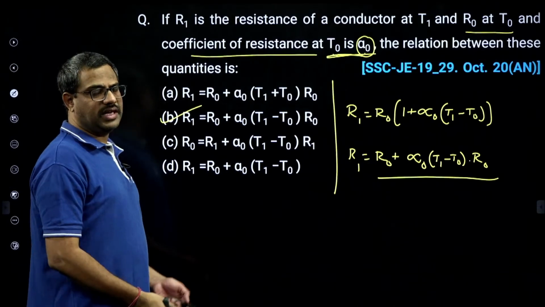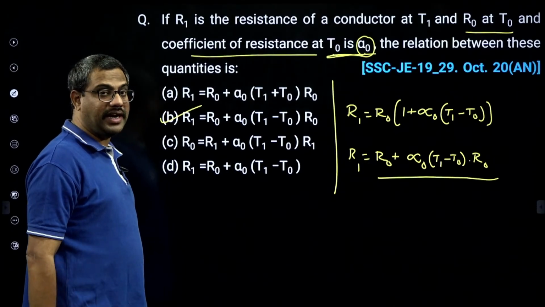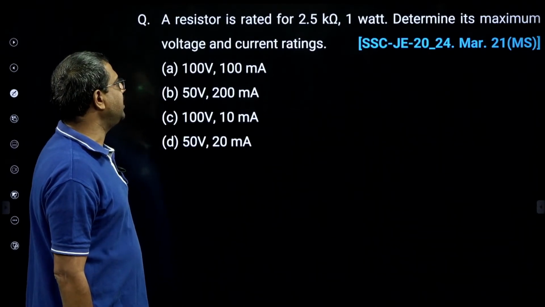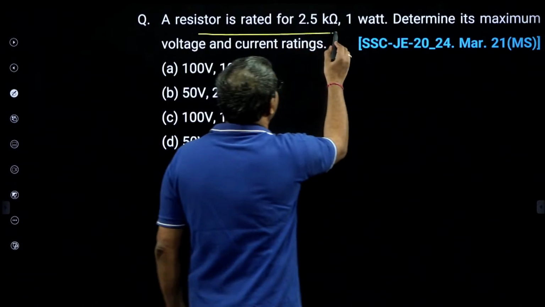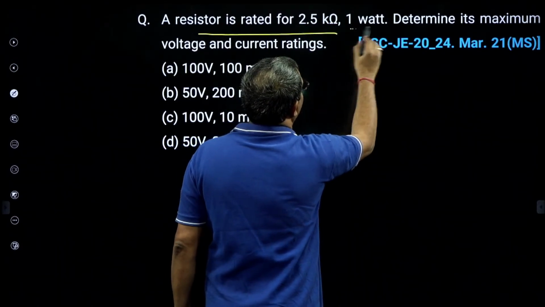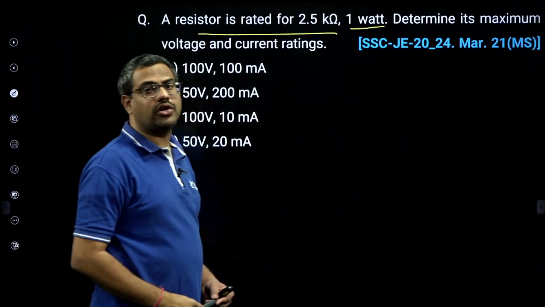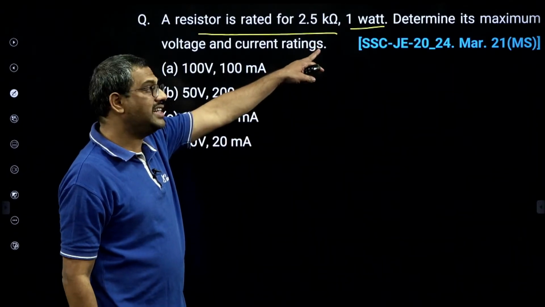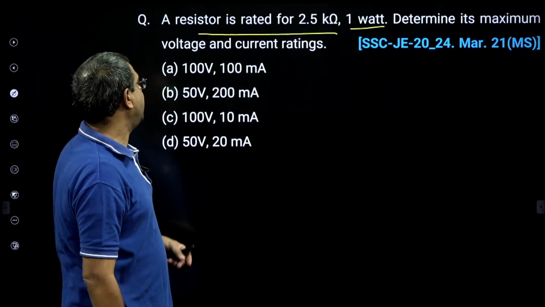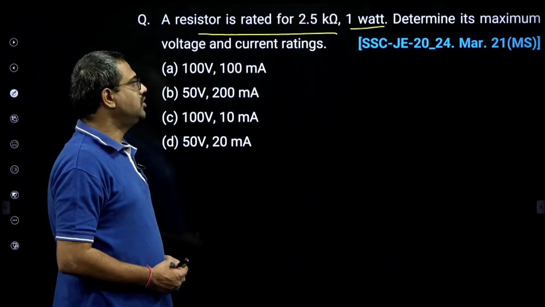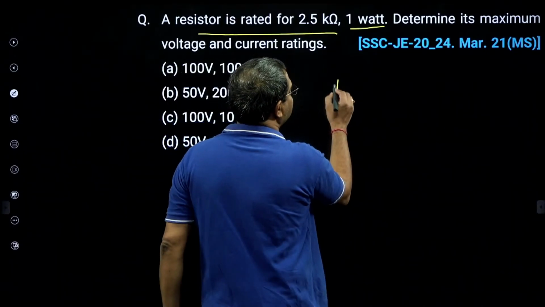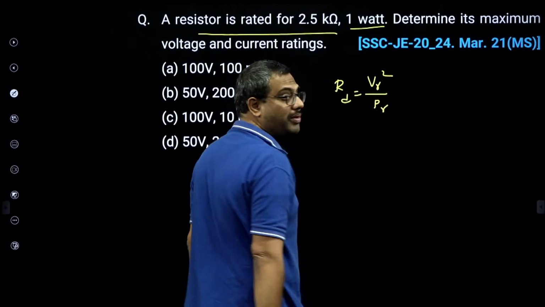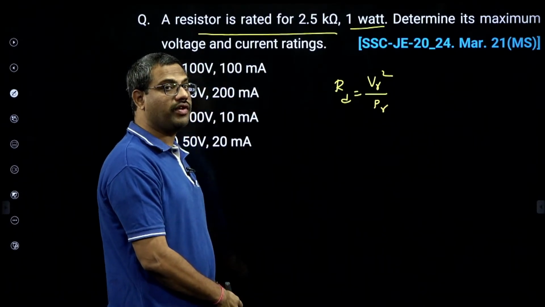So from this, by the given data, you can find the resistance of that material at any temperature. Now see, the resistor is rated for 2.5 kilo, 1 watt. 1 watt means it is an electronic resistor on a printed circuit board: quarter watt, half watt, 1 watt. So the power rating is 1 watt and it is 2.5 kilo. Determine the maximum voltage and current ratings. First of all, we know the designed resistance is V rated square by P rated. That is the standard formula which I told you.